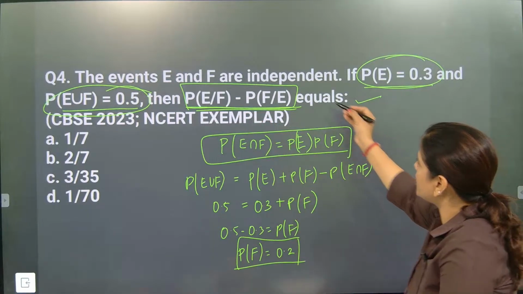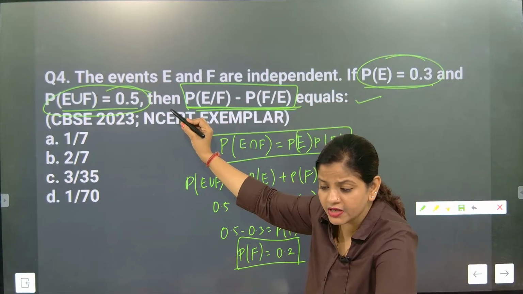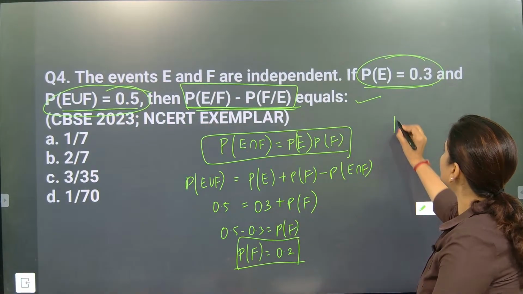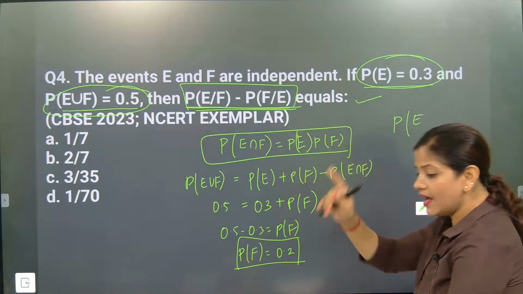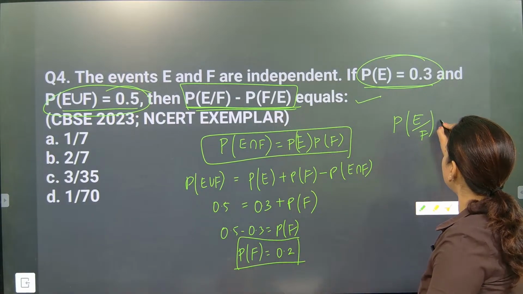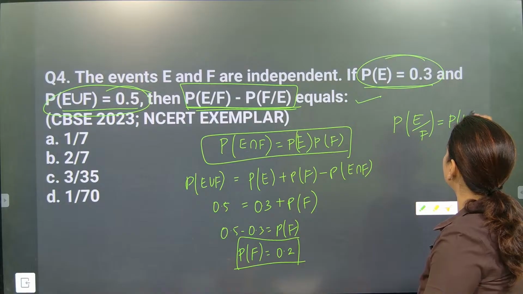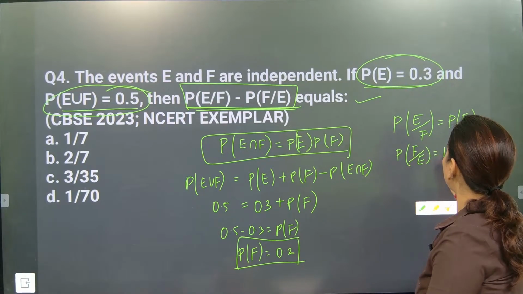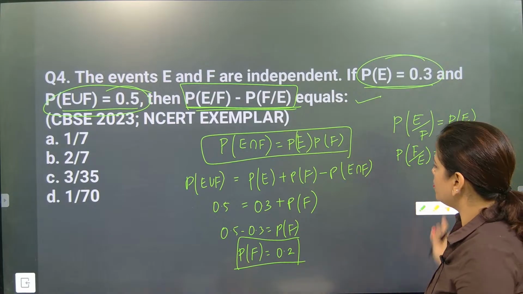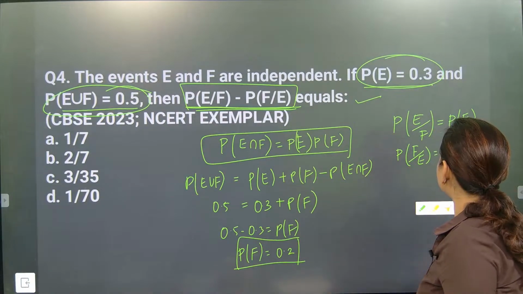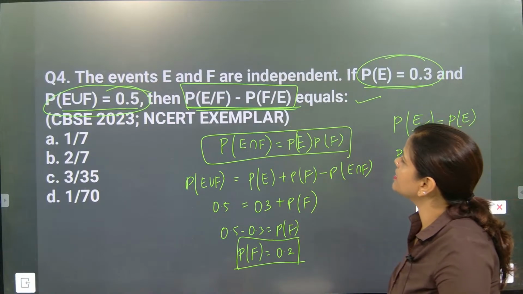Now beta, if E and F are independent events, then there is a formula. Remember this formula. When E and F are independent, at that particular time P of E by F is P of E, beta, and at that time P of F by E is equal to P of F. This is the most important format. So come on, note down, P of E by F will become that, and P of F by E will become this much.